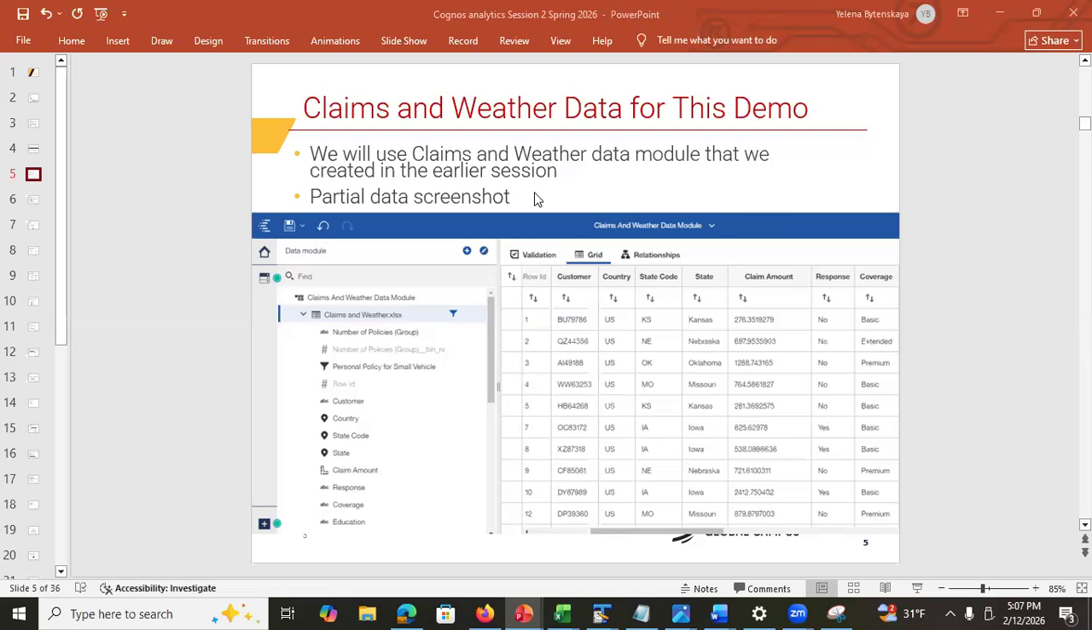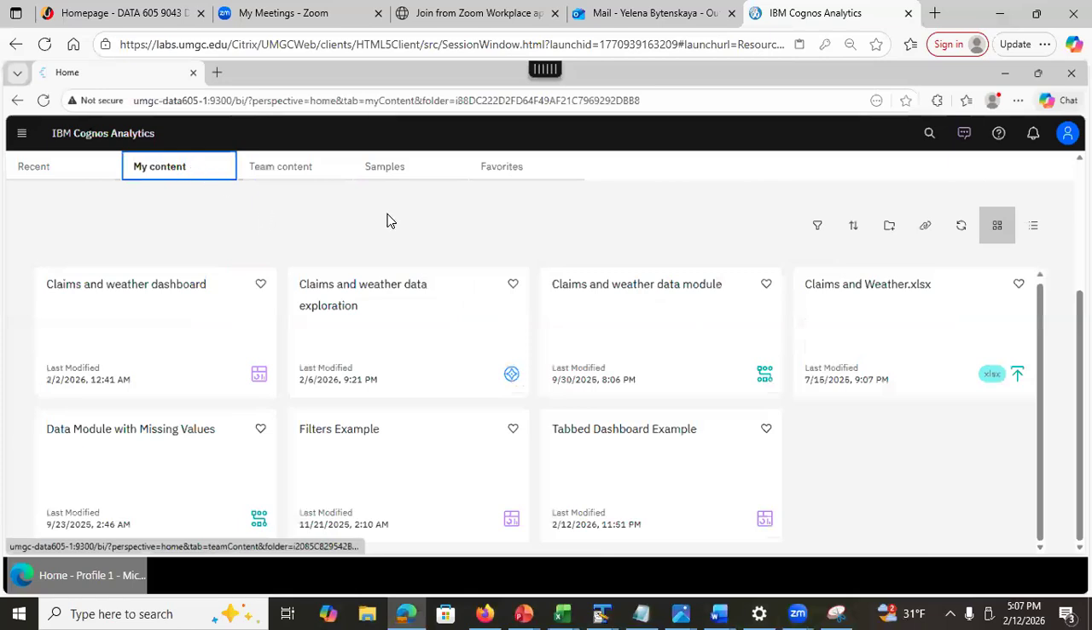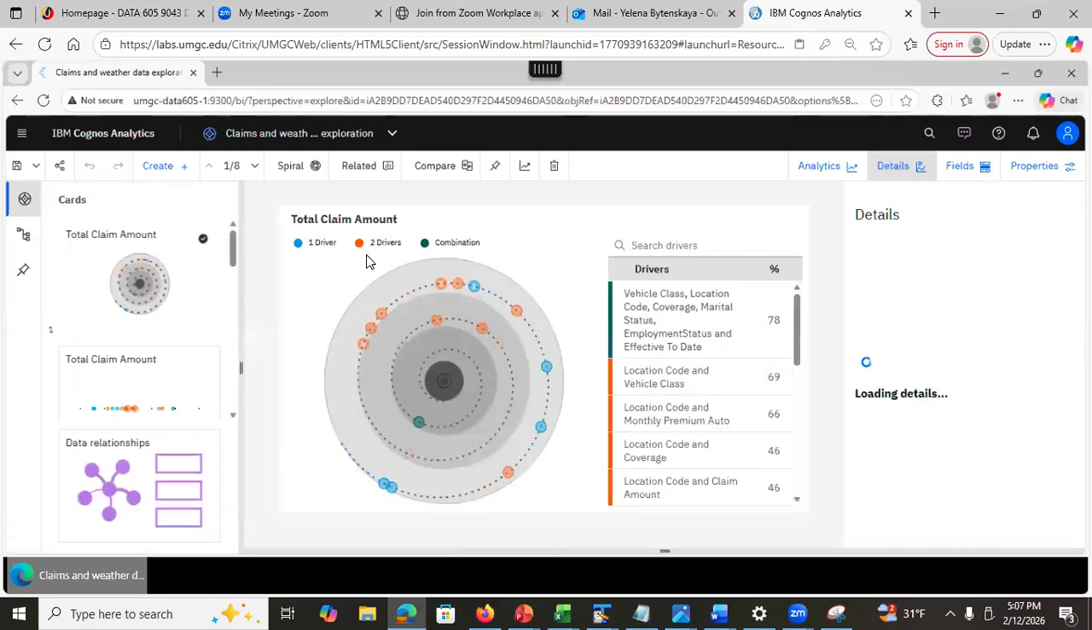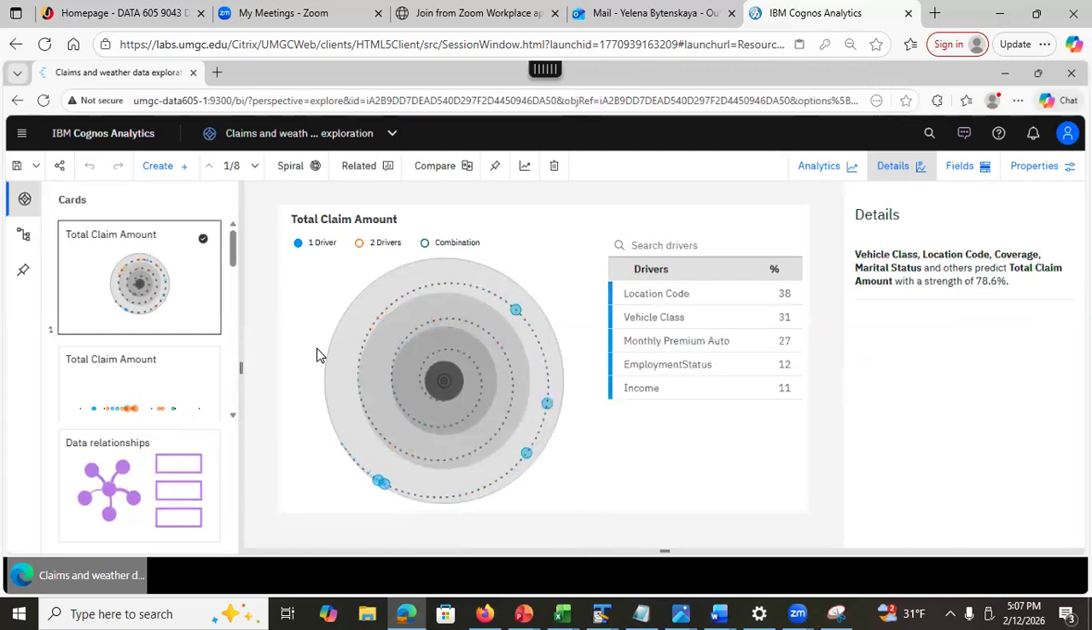But before we look at the dashboard, there is one more topic that we need to cover, which is a decision tree. Okay, so let's go back to where we stopped last time. We were looking at my content, and I'm going to claim and weather data exploration, right? Do you remember this? You have this driver analysis, and I mentioned that the one-way driver with the highest predictive strength is very important. Why? Because when you create your decision tree model, that's gonna be the column that will be used as the first split in the decision tree.